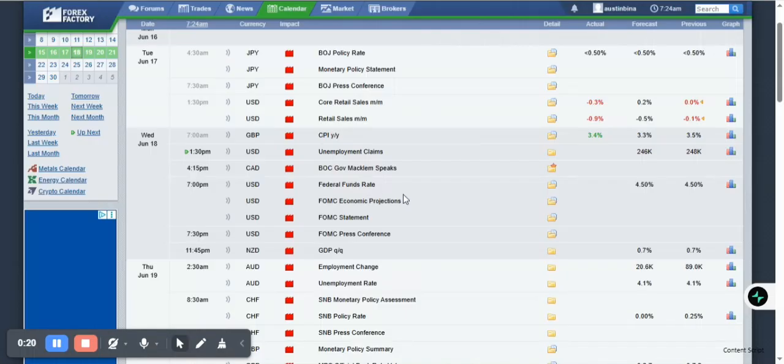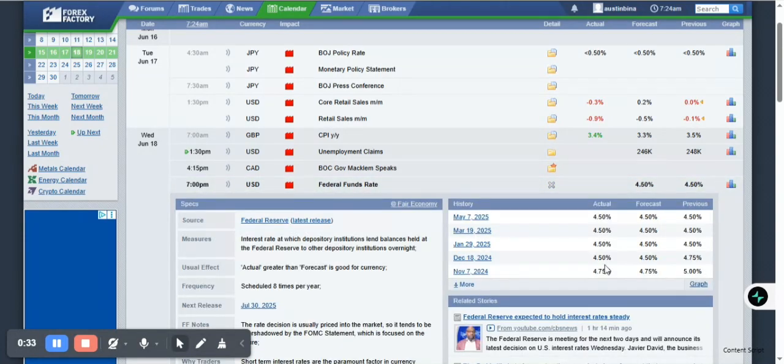So today by 8 p.m. GMT plus one time zone, FOMC minutes is going to be released, and if we look right here, the federal funds rate, which is their interest rate, they have actually not hiked interest rates since this year 2025. So we can see the last time they hiked interest rate was November 7th. So for this year they've not hiked interest rate and they've not cut interest rate, as you can see, right?